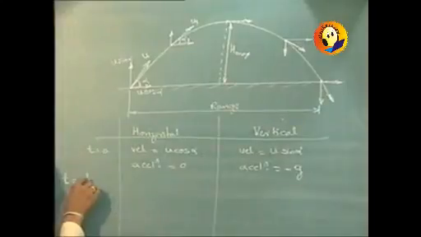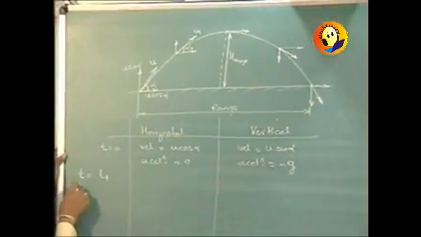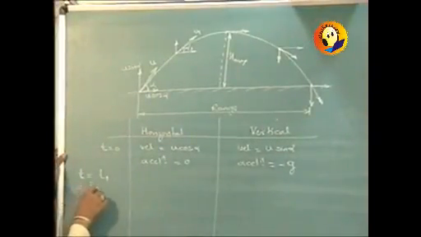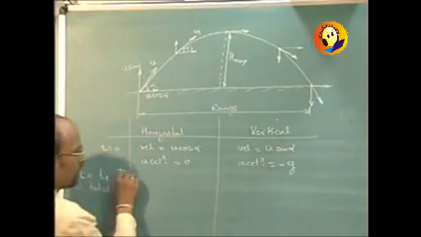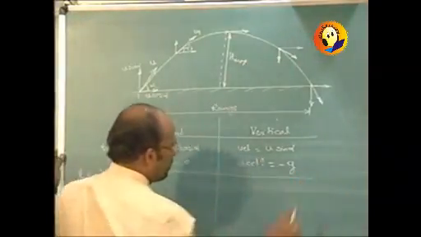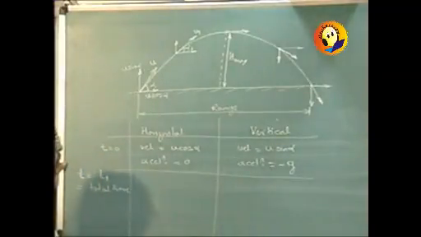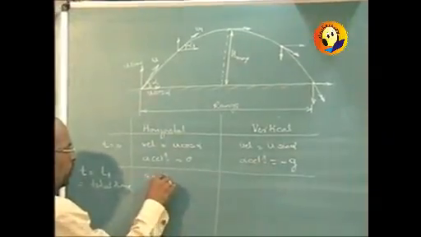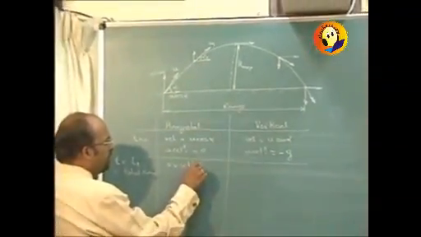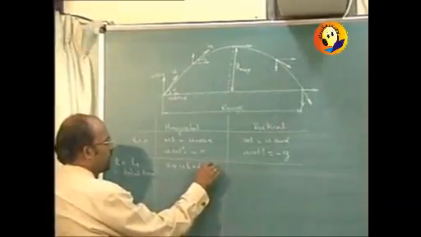I can consider the t equal to t1 situation, that is total time. Then when we consider the total time, we have equations like s is equal to ut plus half at square.